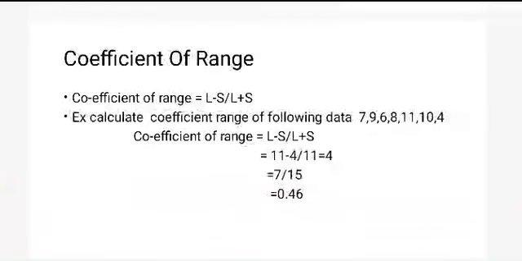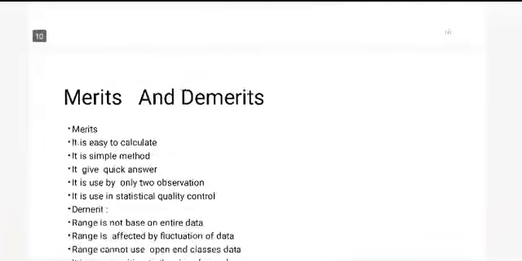Next, the coefficient of range. The coefficient of range is calculated by CR equal to (L minus S) divided by (L plus S). L minus S means the largest value minus the smallest value, and L plus S means the largest value plus the smallest value. In this way, we calculate the coefficient of range.